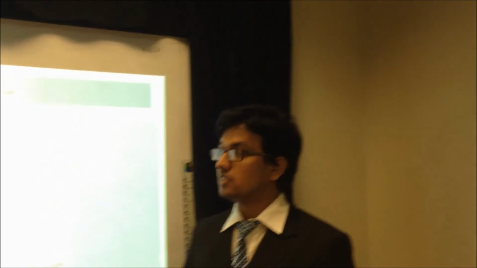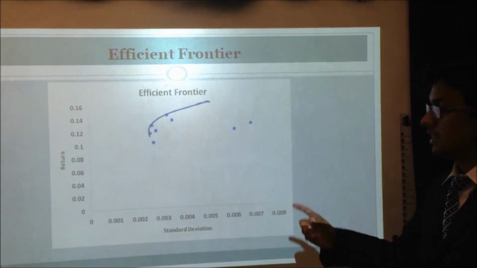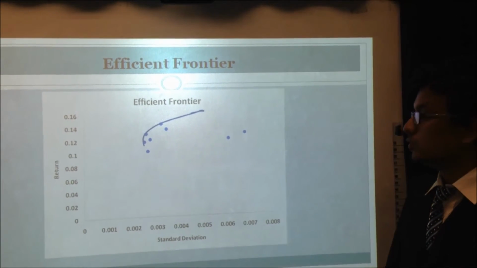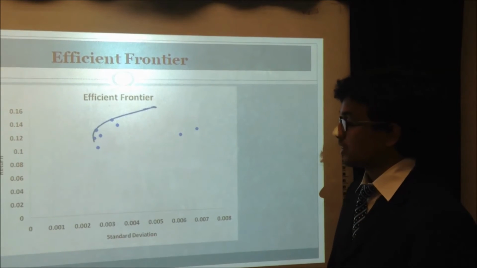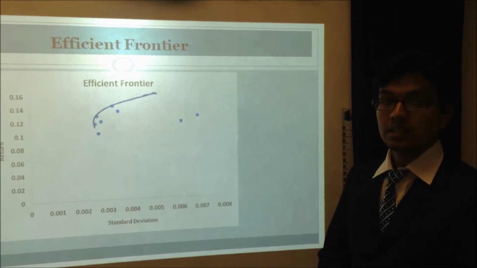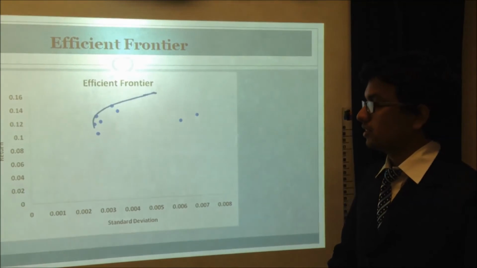Now I have constructed the efficient frontier based on the different risk and return of each portfolio. The 8 different dots in this diagram represent each portfolio. As is clear in the picture, we have only 3 portfolios that are optimal to invest in.